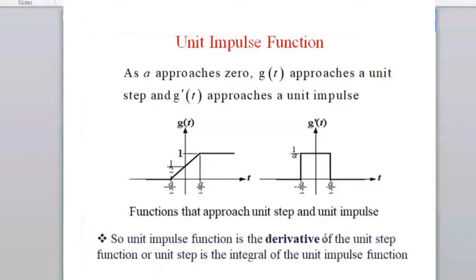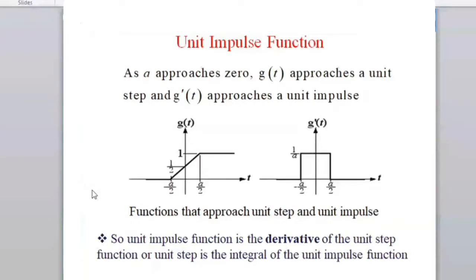The unit impulse is the derivative of the unit step function, or the unit step is the integral of the impulse function. So you can see that each of them is either an integral or a derivative. This is very important to observe: which one is the integral of which function. Because for physical systems you can always correlate with simple quantities like displacement, velocity, acceleration. So there is some relationship between each of them.